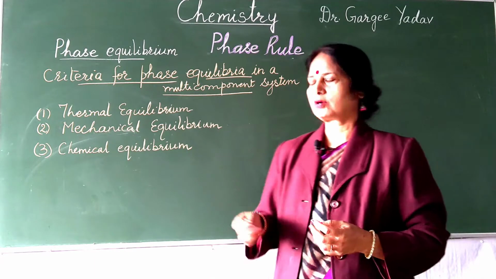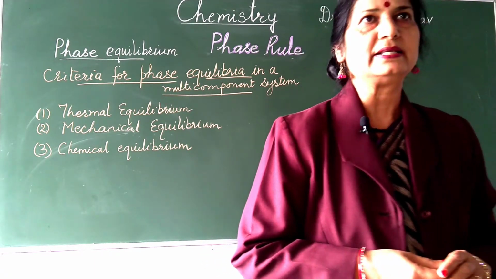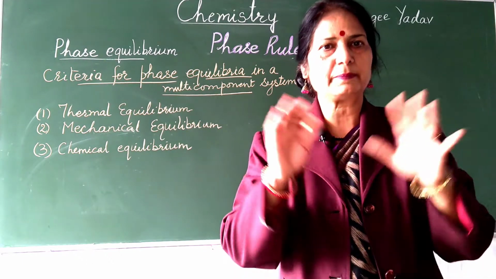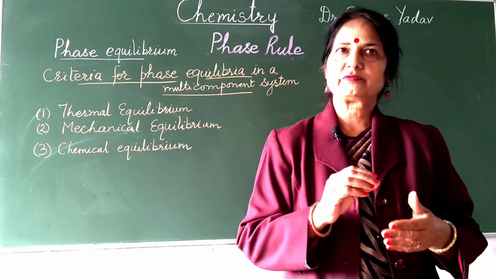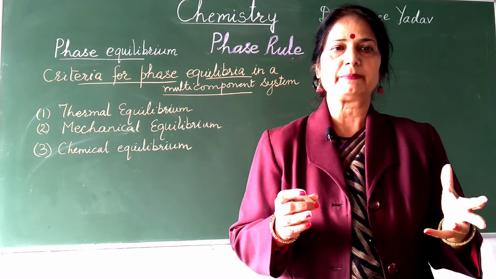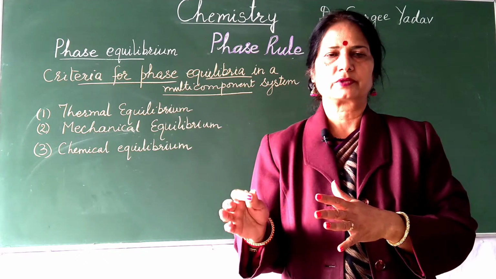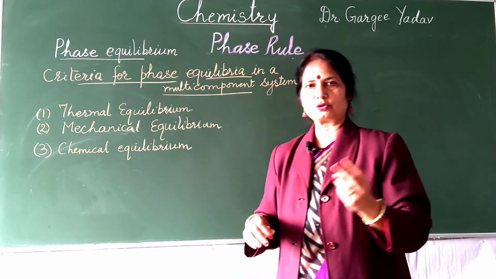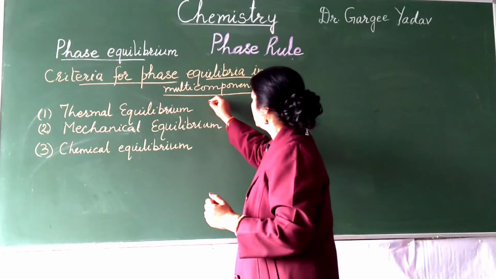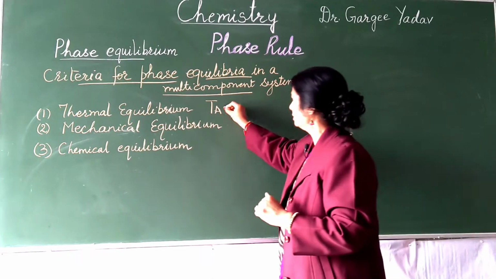When we talk about thermal equilibrium, this condition implies that the temperature in every part of the system must be the same, because if the temperature is not the same, the heat will flow from one part of the system to the other. So this condition shows that, suppose there are two phases, then the temperature in phase A should be equal to the temperature in phase B.